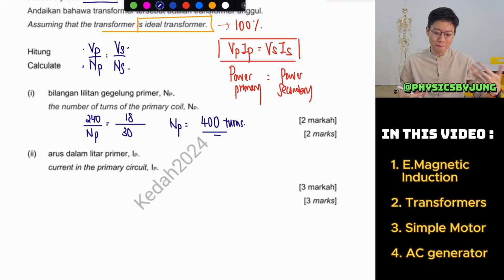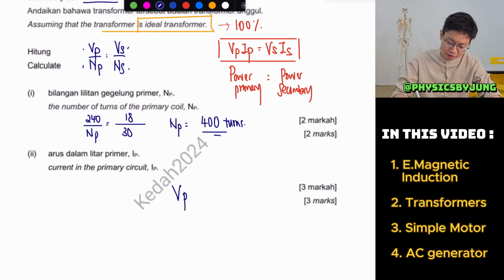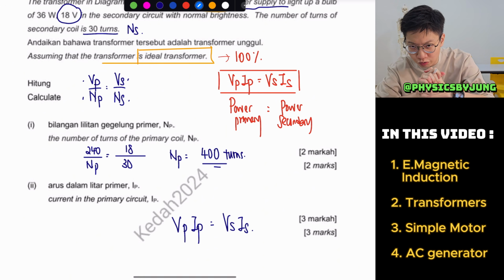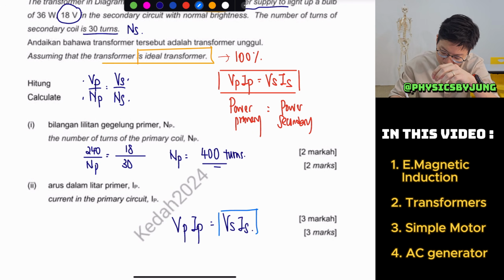Alright, then next, what about the current in the primary circuit? So we can do VPIP equals VSIS. Here I can teach you all how to find a shortcut. Okay, you know this is your power, right? Correct. So which means that this is 36 watt already.